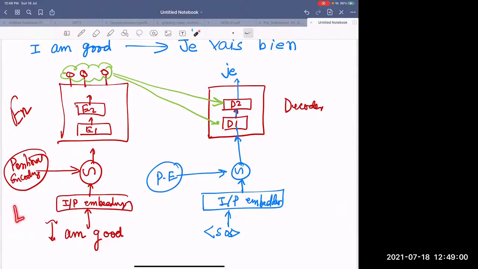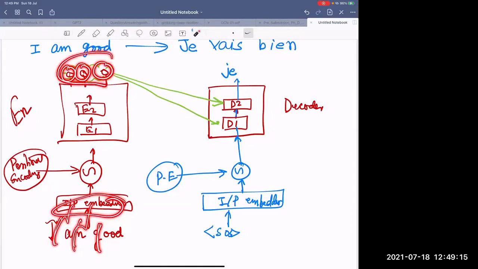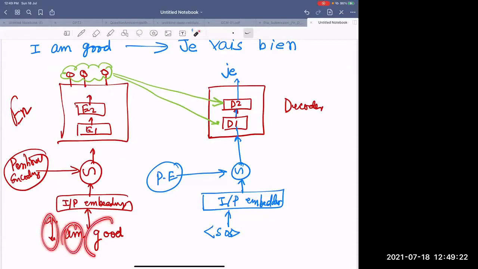In the case of LSTM or RNN, first I goes in, then M goes in, then good goes in. Here it's actually a fully connected network. I am good, not sequentially, they go in parallelly, and finally at the end we have got 3 different representations of I, am and good.